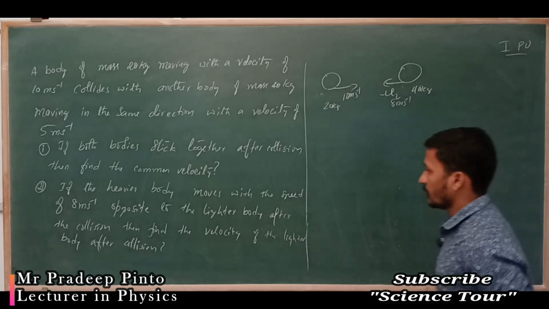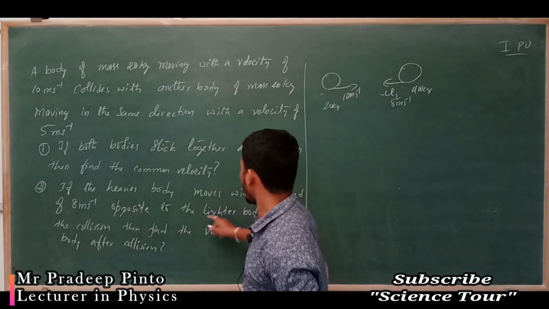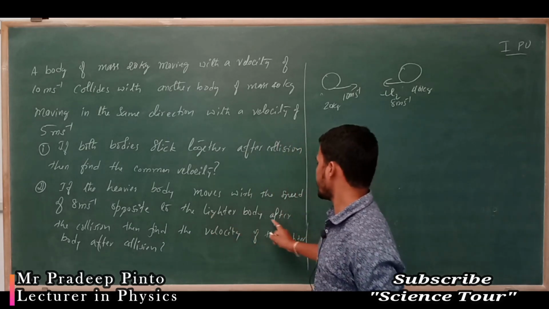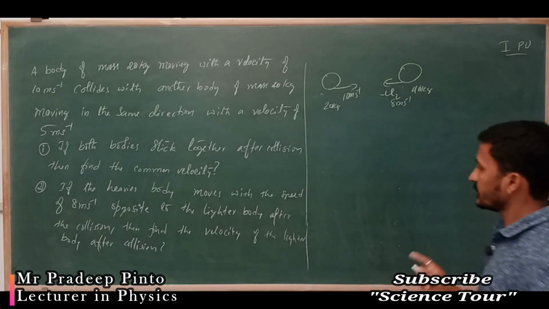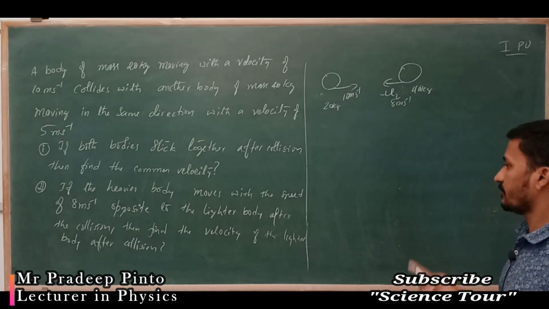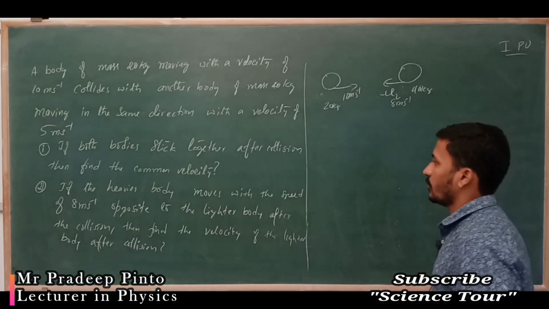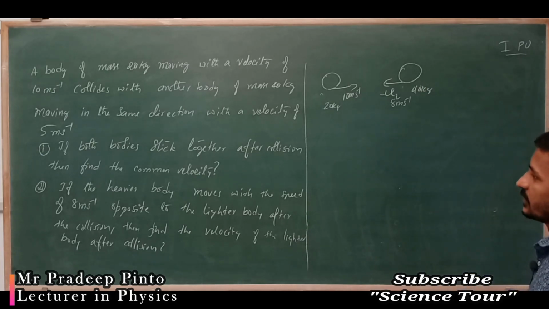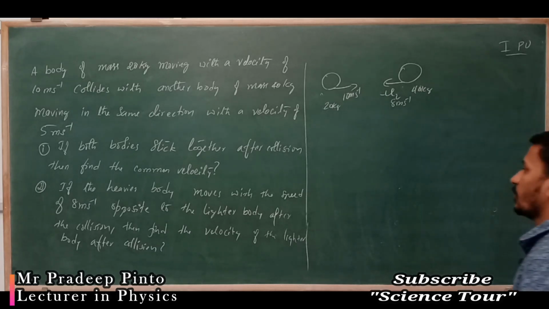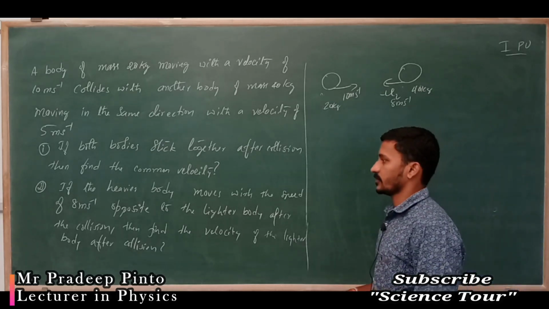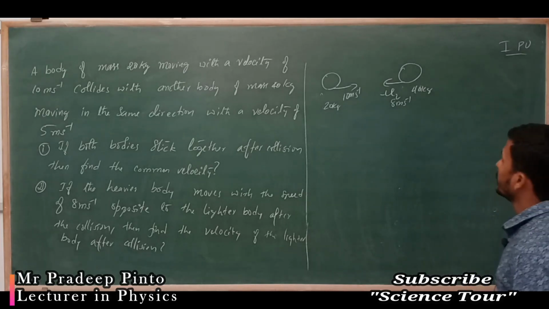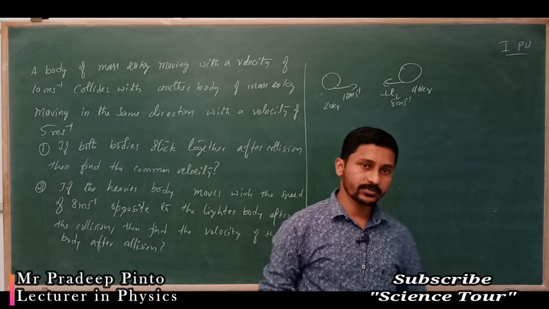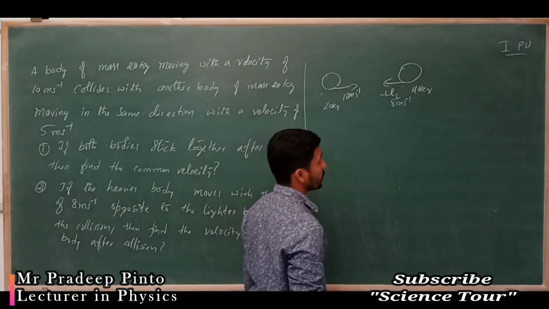Okay, so opposite to the lighter body after the collision, then find the velocity of the lighter body after the collision. Actually it is in this way: the heavier body moves with the speed of 8 meter per second opposite to the lighter body. After the collision you have to find out the velocity of the lighter body.